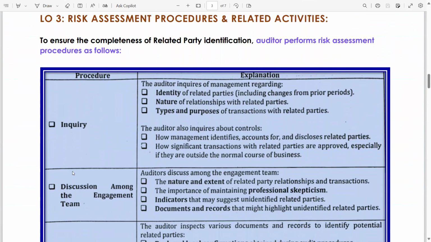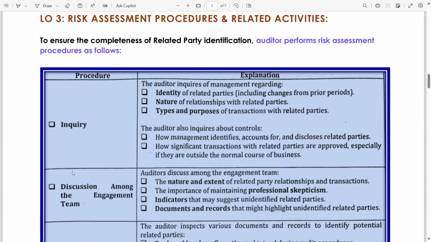Please be attentive. In related parties, we have different procedures, so the examiner can ask you the procedure from any stage. So this is stage 1, risk assessment procedures and related activities. Whenever there is the word risk assessment, you have to ensure that you check the completeness related identification procedure.